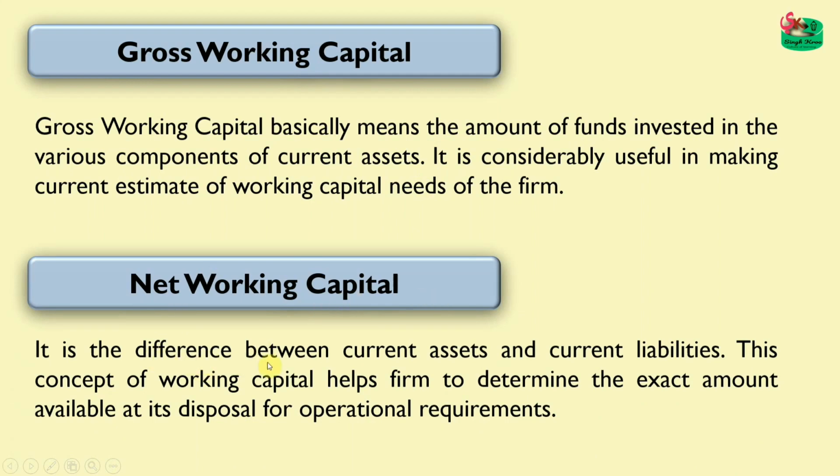See, it is the difference between current assets and current liabilities. In simple words, what does net working capital mean? The difference between the current assets and current liabilities. The difference between current assets and current liabilities is what we call net working capital. So this is what your gross working capital and net working capital are.